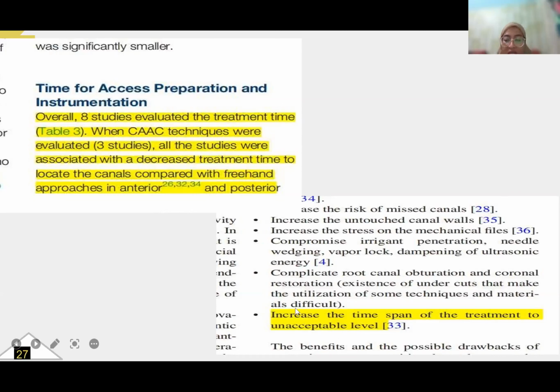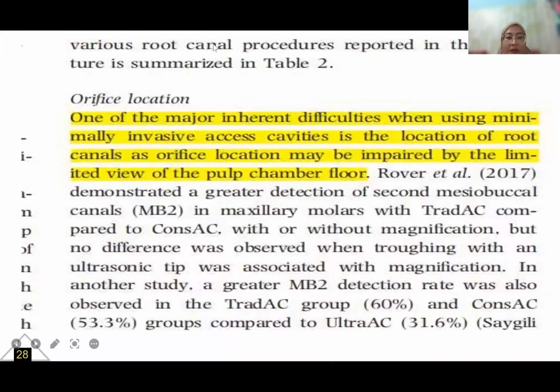And minimally invasive access cavity increased the time span of the treatment to an unacceptable level. And for orifice location, minimally invasive access cavity makes locating the root canal difficult, as orifice location may be impeded by limited view of the pulp chamber floor.